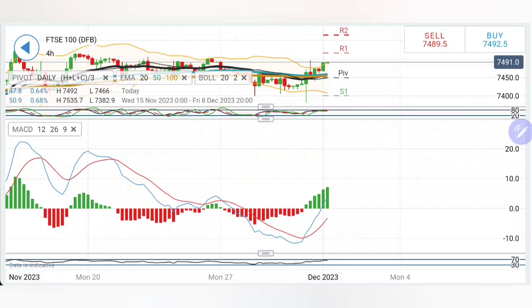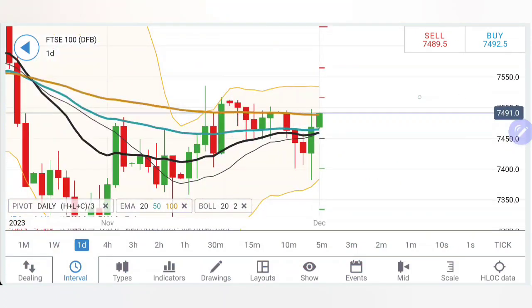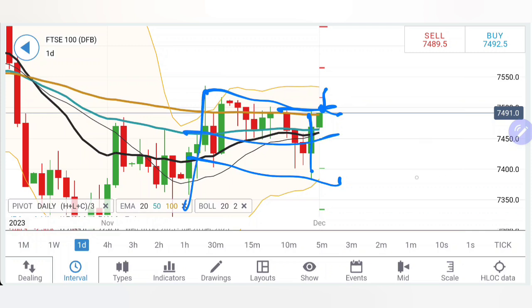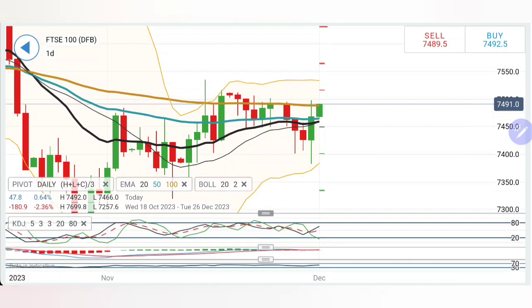Stochastic overbought, MACD divergent and bullish, RSI is looking upwards as well. And on the daily, now look at the daily chart, see the preceding candle was a swing candle with lower lows, lower highs. Today again it has to give a breakout, then only confirm a reversal, else it is trading sideways with a modest bearish bias. It can reverse completely, it can give you a similar kind of candle to what we have seen yesterday.